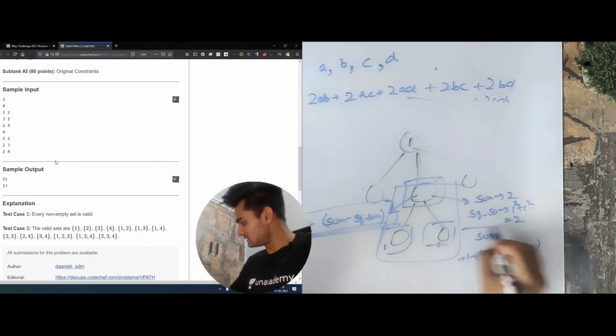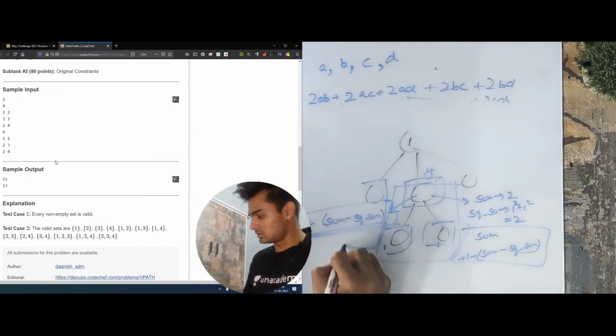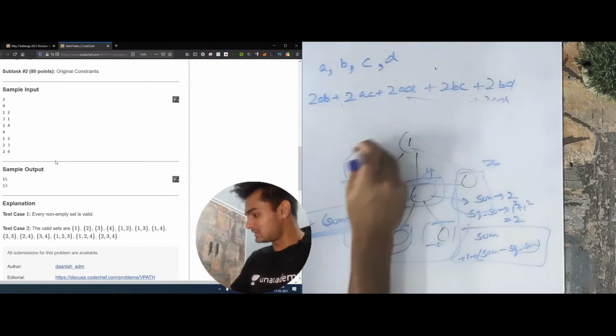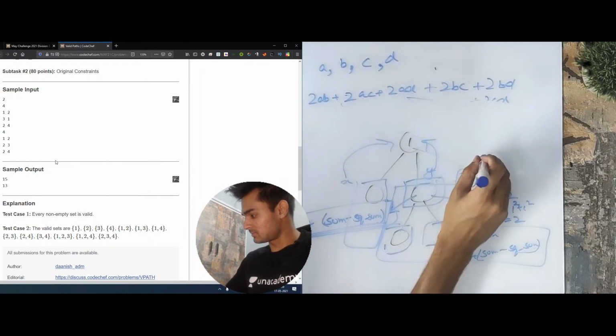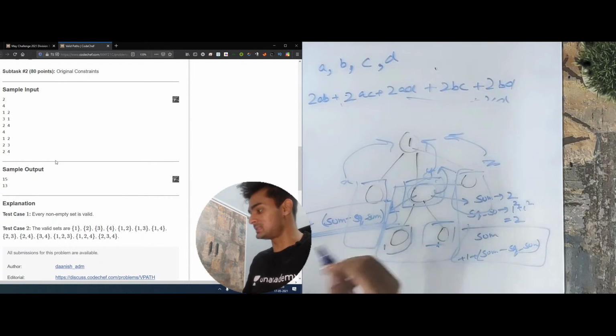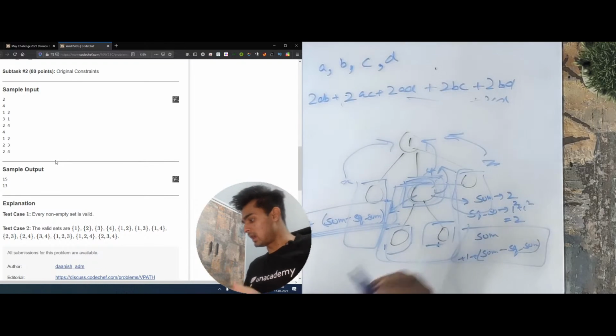Let's assume that this is some y value, and this also gave us some x value and this also gave us some z value. We can do the exact same approach for this as well. So for every node we need to just return the number of sets this alone was able to make.